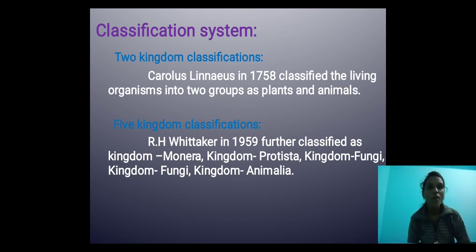Next, come to the five kingdom classification. This was introduced by R.H. Whittaker in 1959, who classified organisms as Kingdom Monera, Kingdom Protista, Kingdom Fungi, Kingdom Plantae and Kingdom Animalia. That's why we call it the five kingdom system.